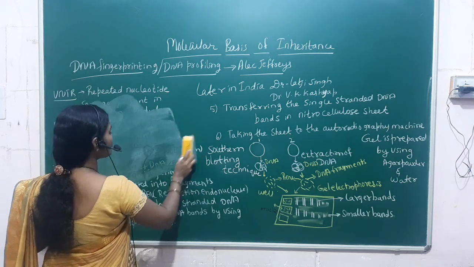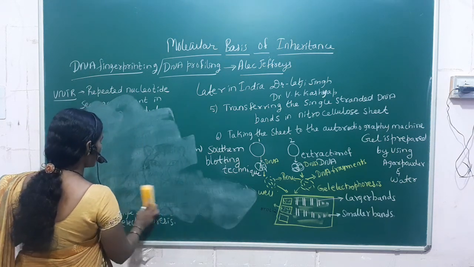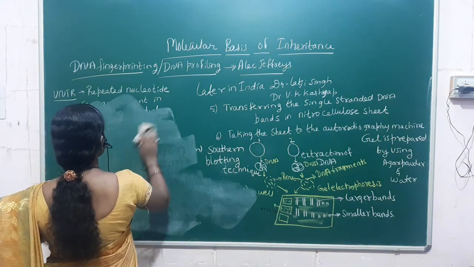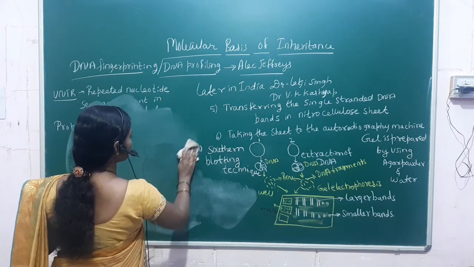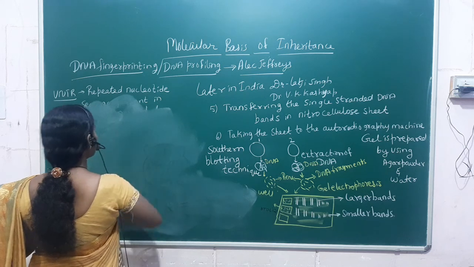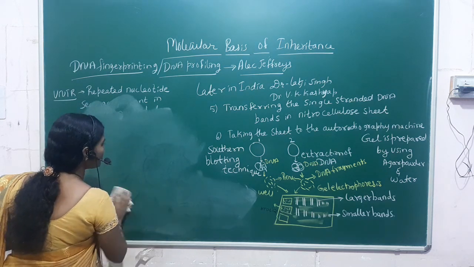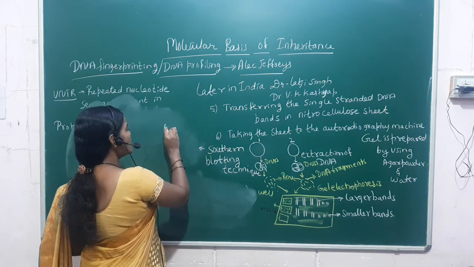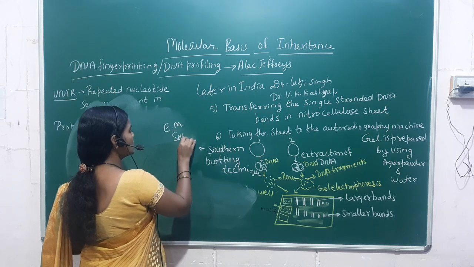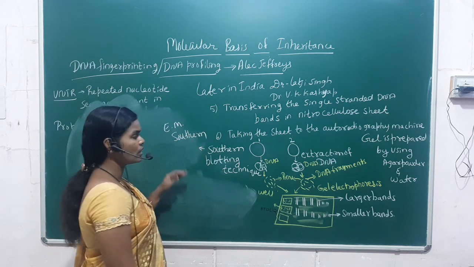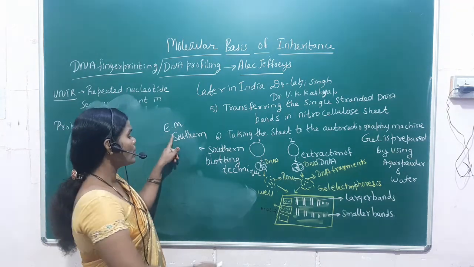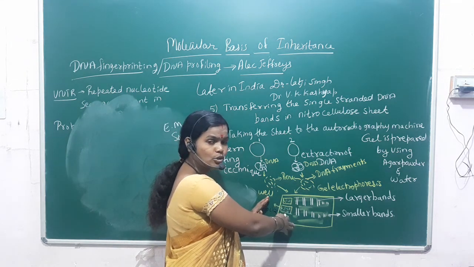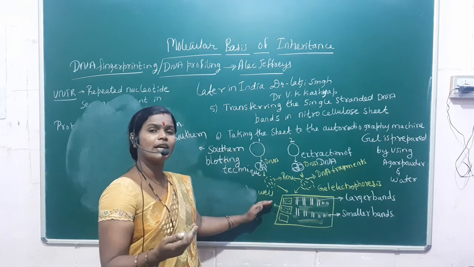Because it was proposed by the scientist E.M. Southern. E.M. Southern is the name of the scientist who proposed the Southern blotting technique, that is, shifting of the double-stranded DNA bands to a nitrocellulose sheet or nylon sheet.